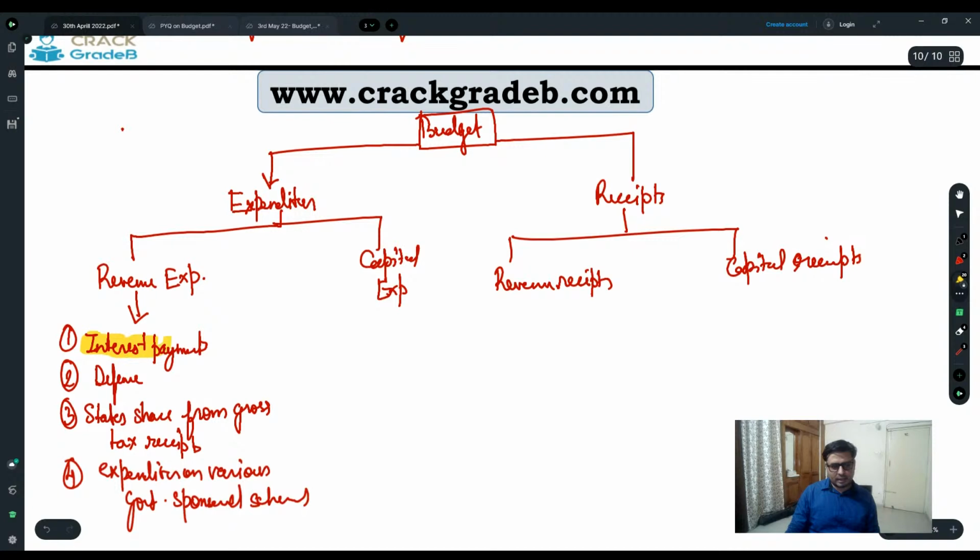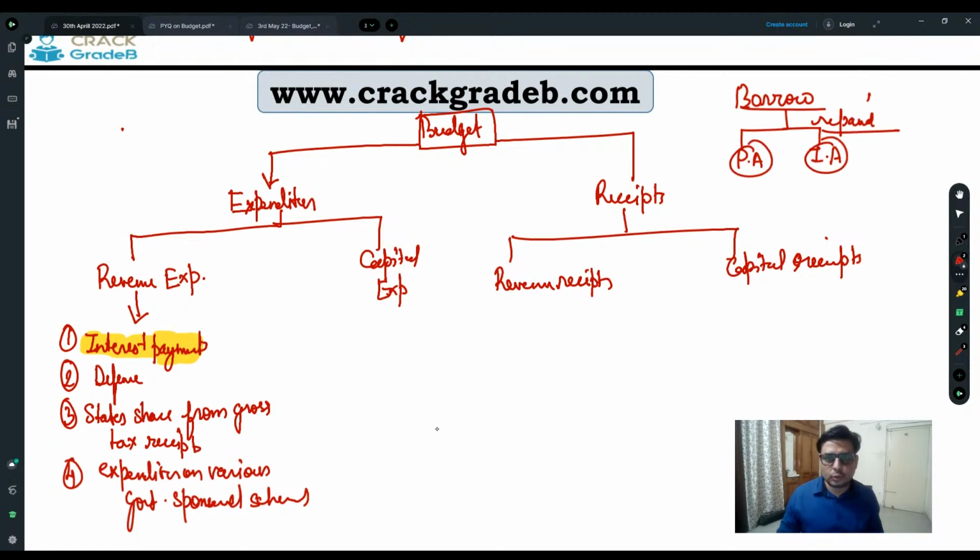And you can see the interest payment. So what does interest payment mean here? Whenever the government is going to borrow money, that borrowing has to be repaid with what? Repaid with the principal amount plus the interest amount, right?